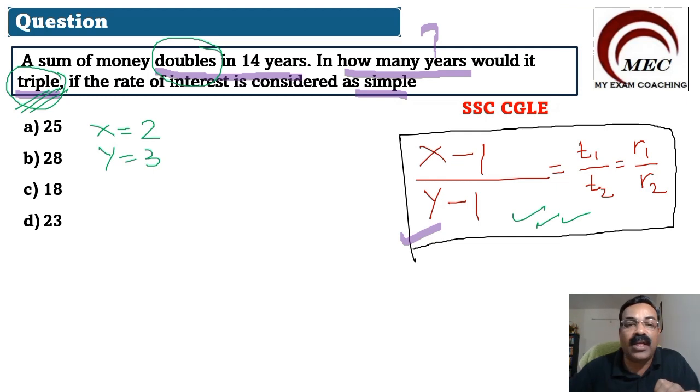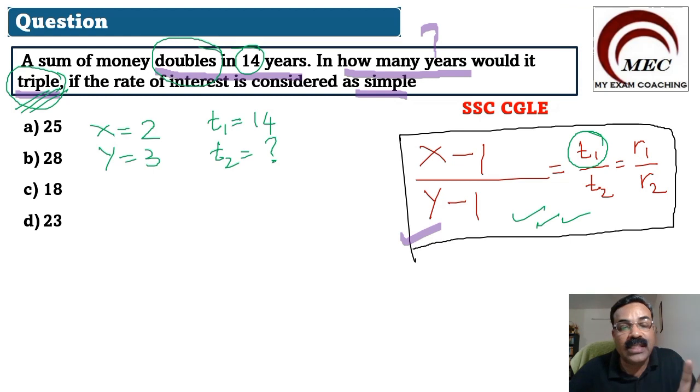Then T1 by T2. Here T1 is time 1 and T2 is time 2. Time 1 is given, 14 years. That is, T1 is given to you as 14 years. And T2, how many years? That is what we need to find out. T2 is equal to what? This is what we need to find out. Understand it very, very clearly.